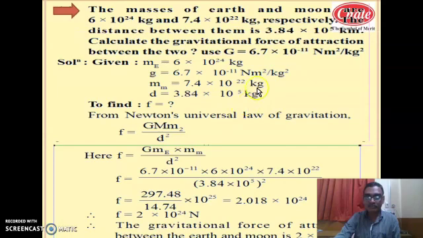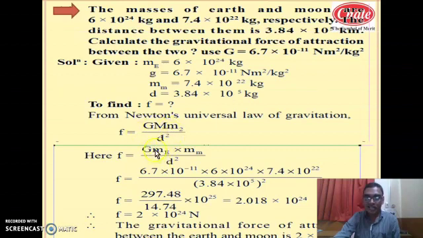Here the unit must be meter. So we have to find the gravitational force between them. From Newton's universal law of gravitation, the force is calculated by the formula G m, where this m is the mass of Earth, times the second mass, that is the mass of the Moon, upon the distance square, that is d square.